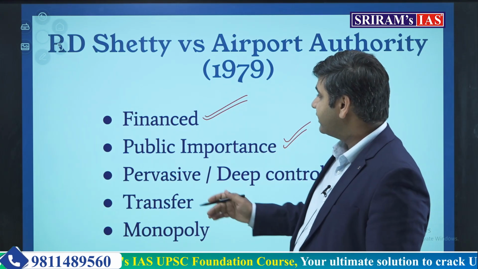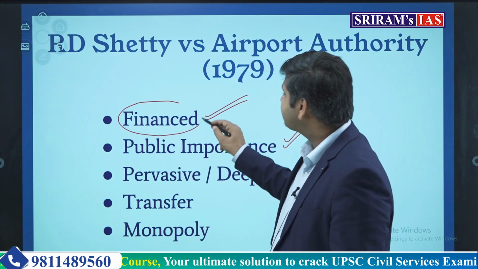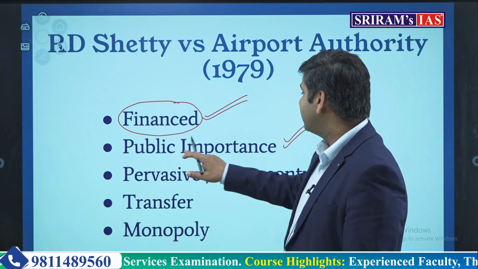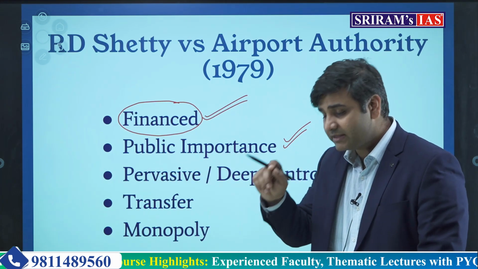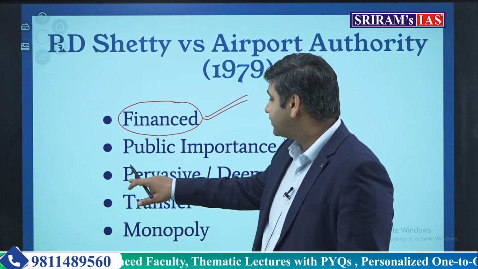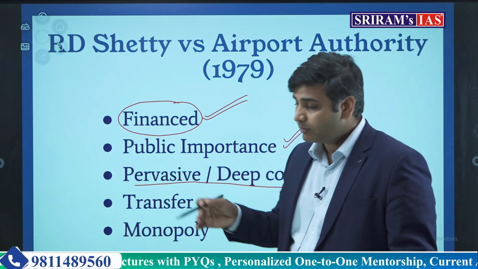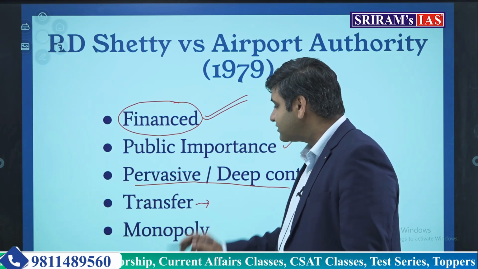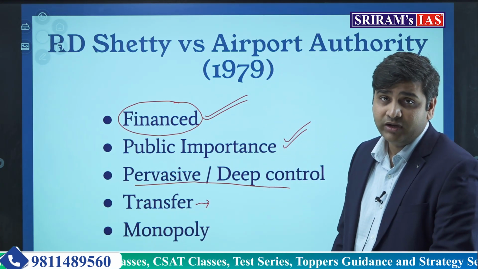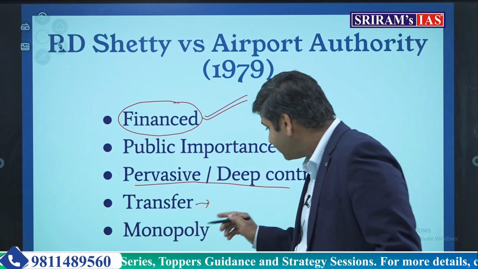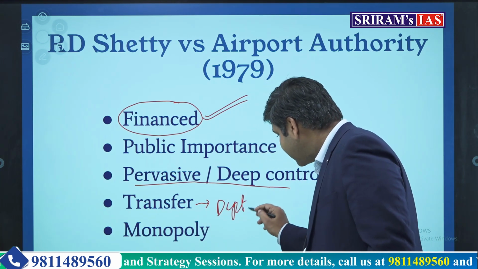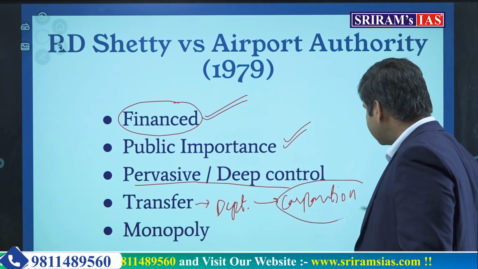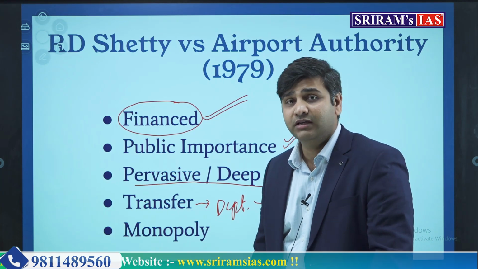So in a way, if an authority is financed by the government, it will be called the agency or instrumentality. If it does some public importance work, it will be called agency or instrumentality. If the government has pervasive or deep control over it, it will be called agency or instrumentality. If a government department is transferred to some corporation, remember this, a department of the government transferred to some corporation, that corporation will be considered the agency or the instrumentality of the government.